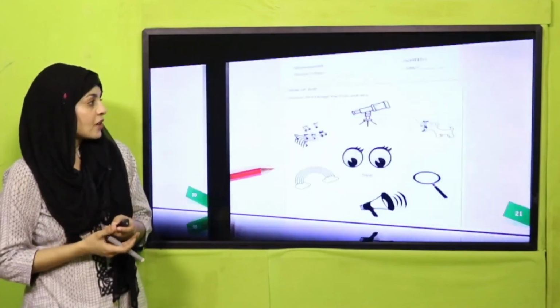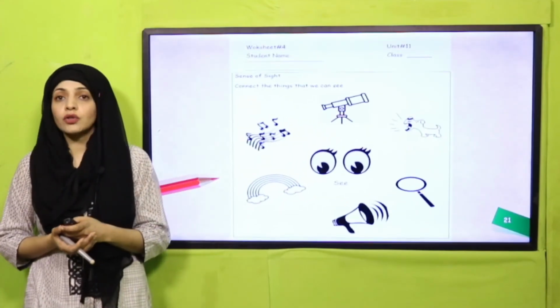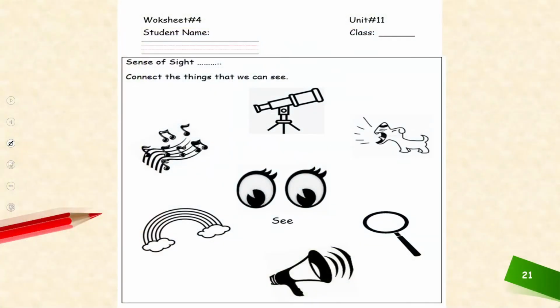Okay, you will do it at your homes, and there is also a worksheet for your homework which will be given to you by your teacher in printed form. You will write down your name over here and sense of sight, connect the things that we can see. So here you can see different things: a barking dog, a telescope, music, rainbow, loudspeaker, and a magnifying glass.